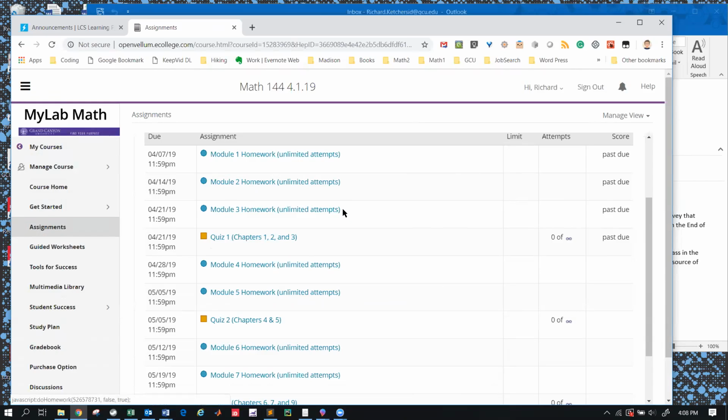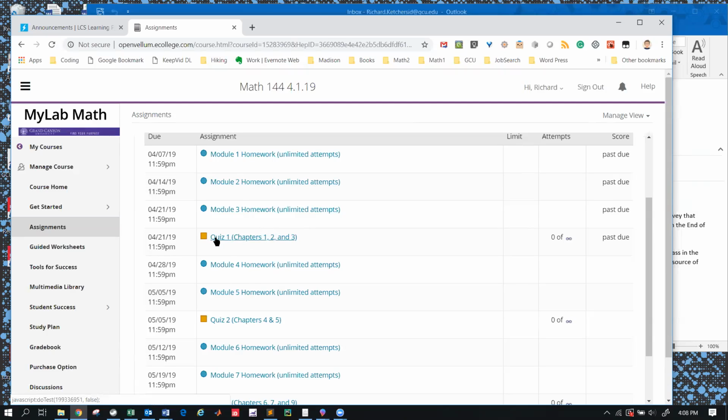You do need to send me a message, an email, or an individual form telling me to update grades. And you need to give me a list of grades that need to be updated. There's no way for me to know this. The two systems, MyMathLab and LoudCloud, don't talk to each other. So if you're working on something late in MyMathLab, in LoudCloud I have no idea unless you tell me. Because I could come look through all this for everybody, but I don't have time to do that.